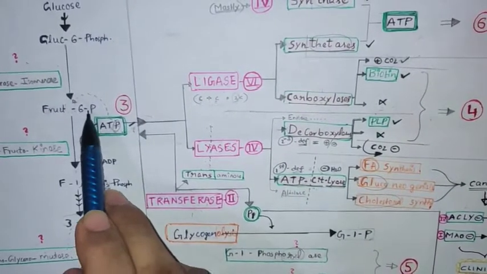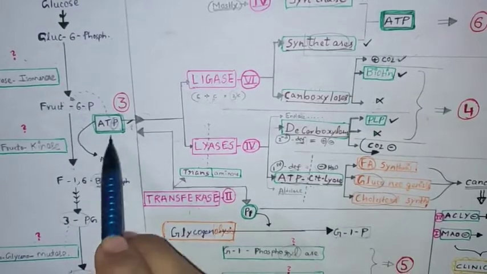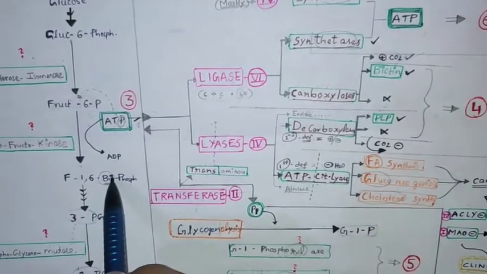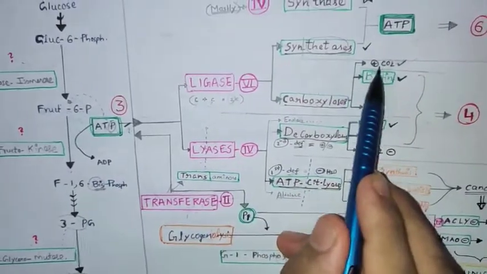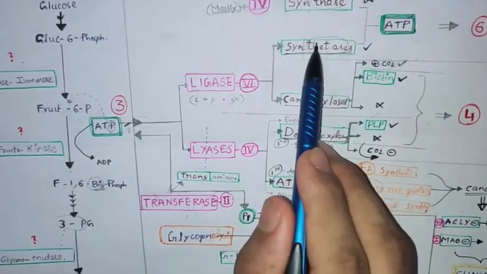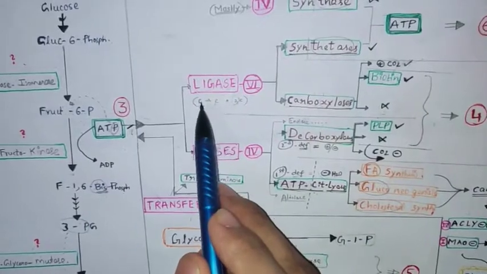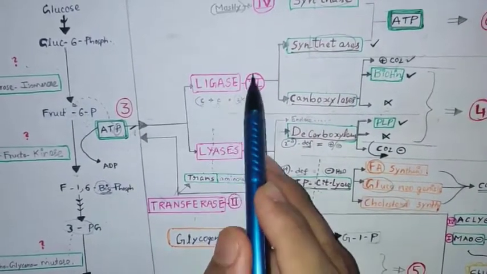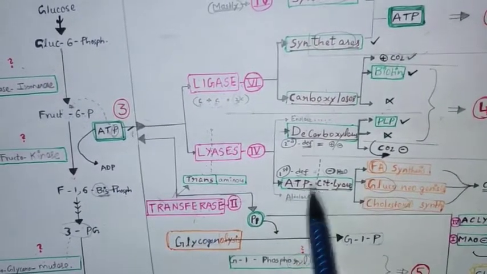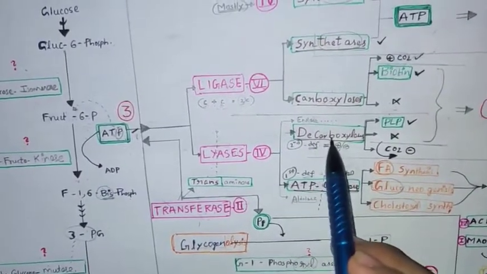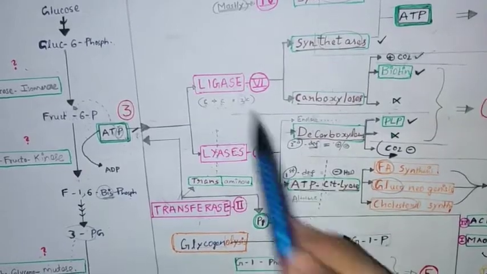If ATP is there, first, if there is phosphate transfer, you name it as kinase. If there is no phosphate transfer, leave it as transferase. Go to these two: if carbon dioxide is present, carboxylase. If not, synthase. If there is no joining of atoms, you leave this. Go to lyase. In lyase, see ATP citrate lyase only, because in decarboxylase we don't have ATP. So leave this. In ATP citrate lyase and ligase, how can we differentiate?